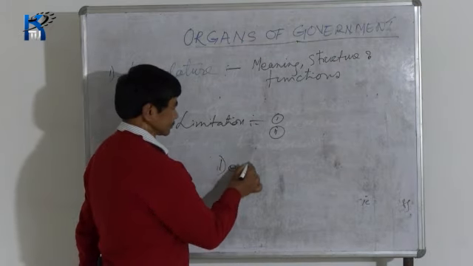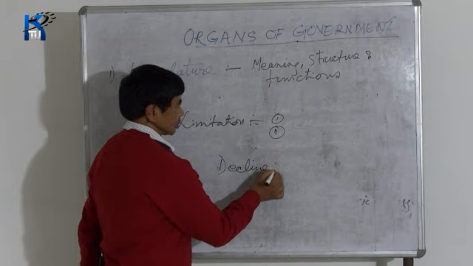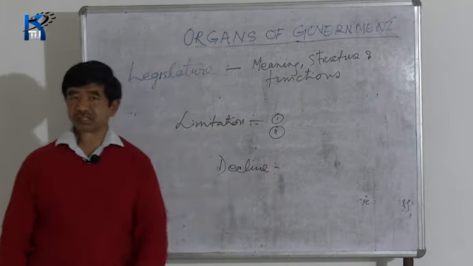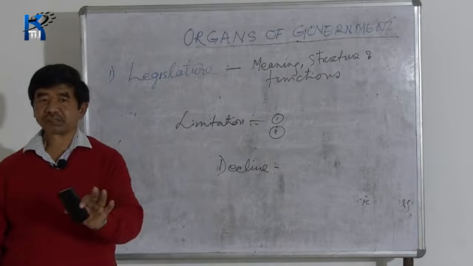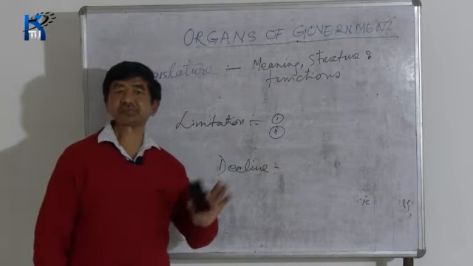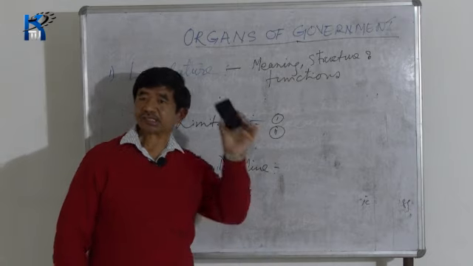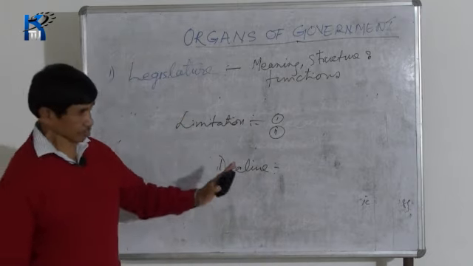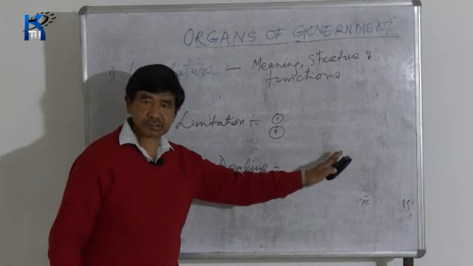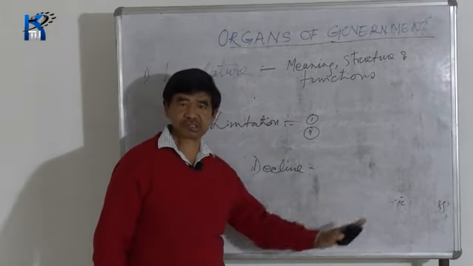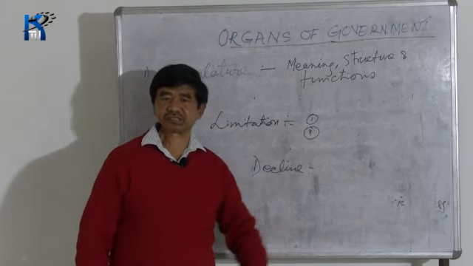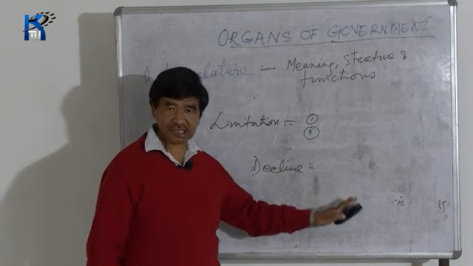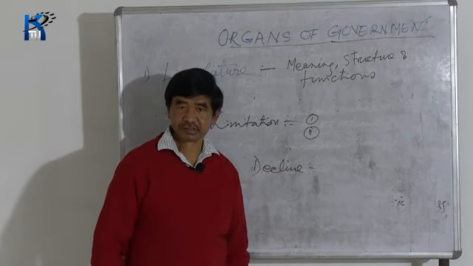And the last point is decline. अब हामी देख्छौं, though the legislature is a very important organ of the government, on which a great responsibility of the making of law is there, and according to the law, administration of the country is carried on. But gradually, because of the party system, because of a number of other things, there is a decline of the legislature.